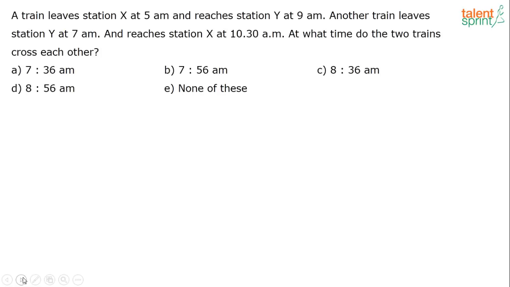Again, if you understand the concept, this question becomes very easy to solve, and in less than 2 steps you get the answer. Let me see who is giving me the answer for this.